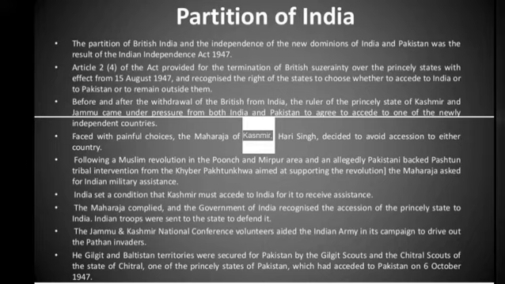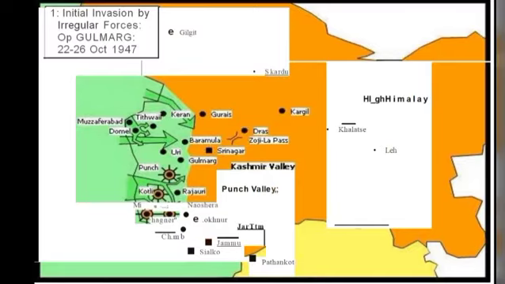Well, that was a deal that was made by India. The Maharaja complied and the government of India recognized the accession of the princely state to India. Indian troops were sent to the state to defend it. The Gilgit and Baltistan territories were secured for Pakistan by the Gilgit Scouts and the Chitral Scouts of the state of Chitral, one of the princely states of Pakistan, which had acceded to Pakistan on 6 October 1947.